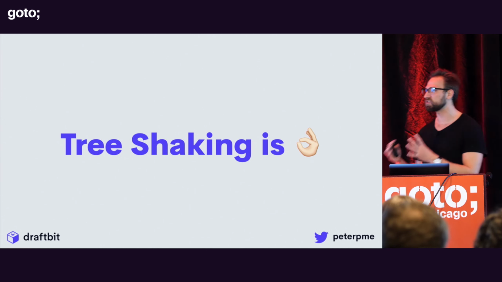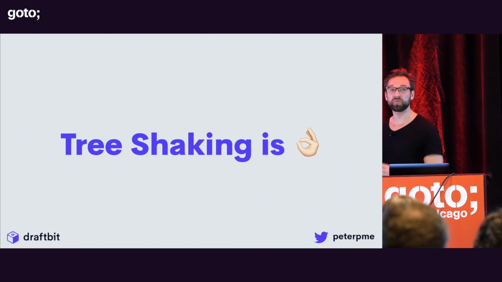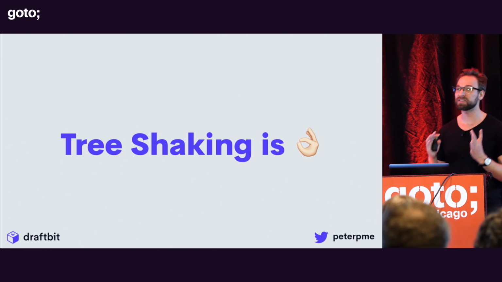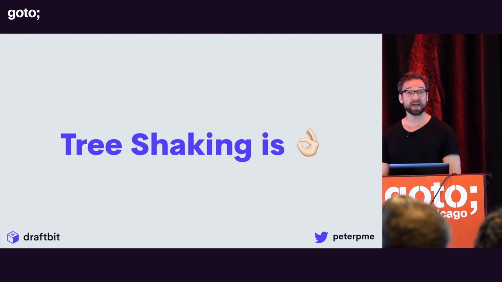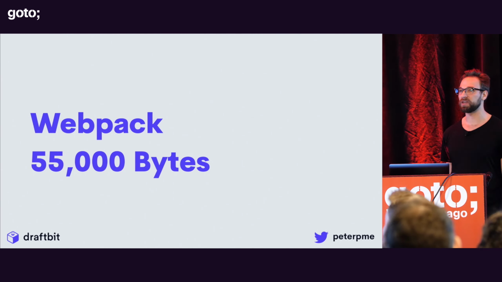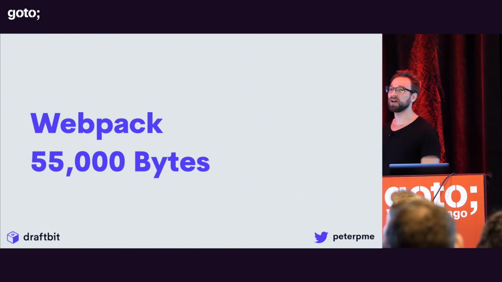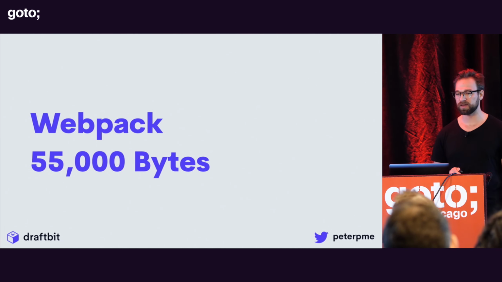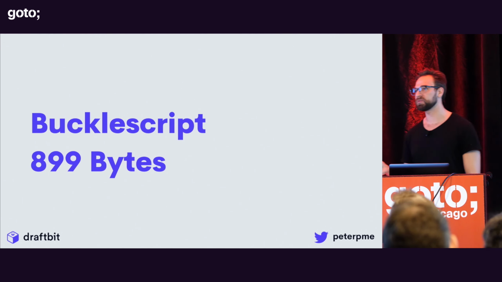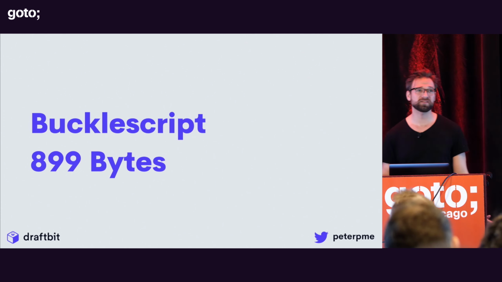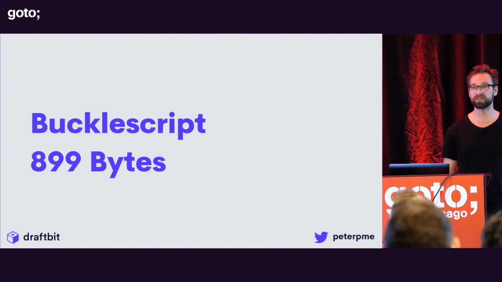Because BuckleScript is so integrated with these JavaScript primitives with the API, it knows exactly what you need and exactly what you don't, and can get rid of it, right? So you take something like Immutable.js through Webpack, 55 kilobytes, right? 55 kilobytes with tree shaking and Webpack, and you use BuckleScript, and it's less than a kilobyte, right? 899 bytes. That's amazing, right? That's unheard of in our world.